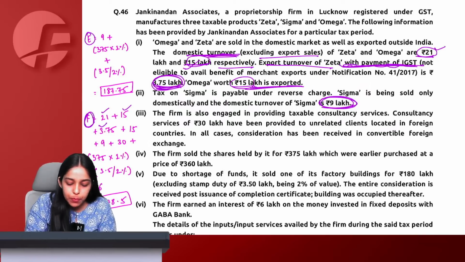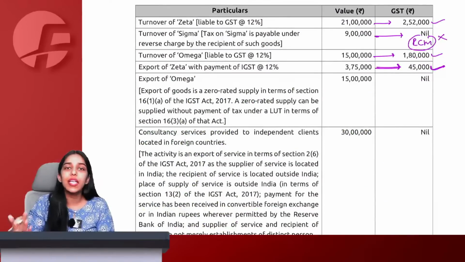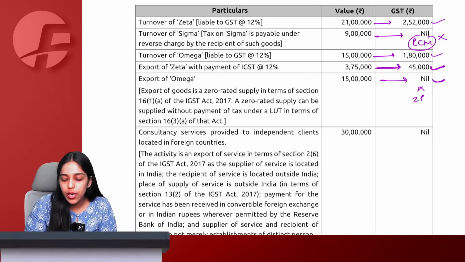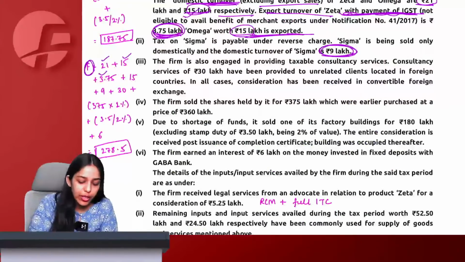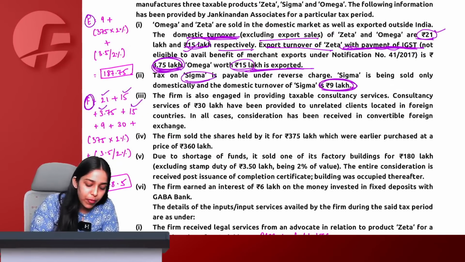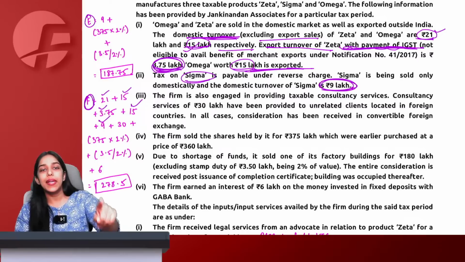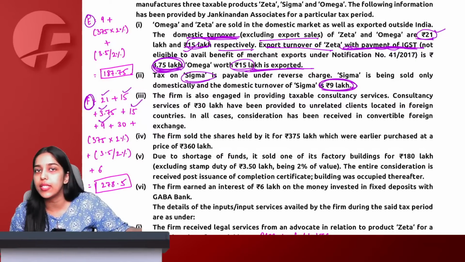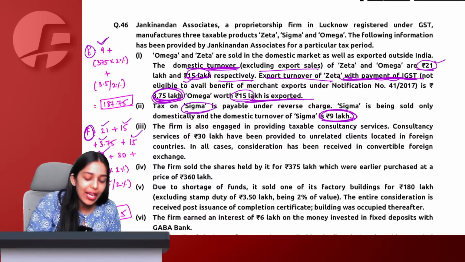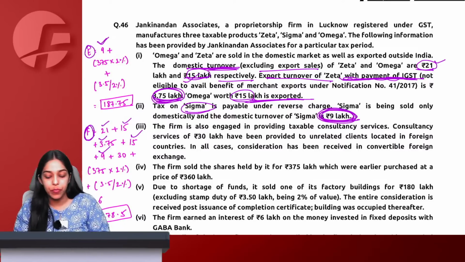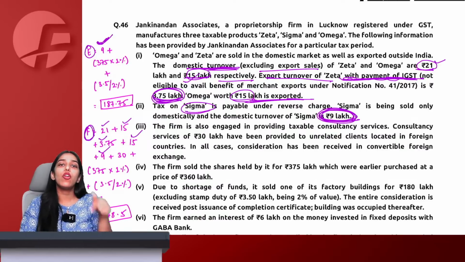Omega again 15 lakh is exported. If Omega 15 lakh is exported, now if nothing is mentioned, I will assume it is without payment of tax. So again 15 lakh Omega exported, no GST because zero rated supply without payment of tax, forms part of my turnover. Got it. This Sigma that I have supplied domestically in India where reverse charge mechanism applies, I know it is a part of my total turnover, of course, but also we know anything that is exempt, nil rated, not taxable, plus on what the recipient is required to pay tax under reverse charge mechanism also forms part of my exempt turnover. So this 9 lakh supply on which my recipient will pay tax under RCM will form part of my exempt turnover and also my total turnover.